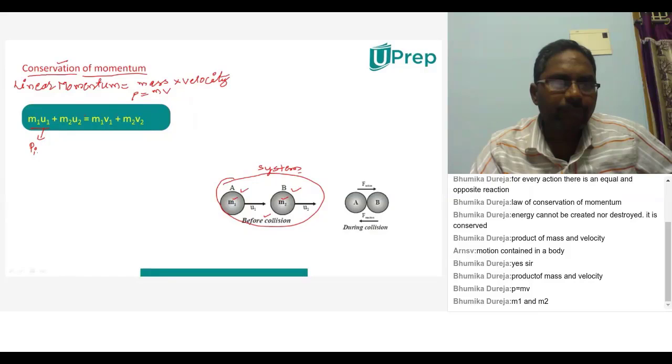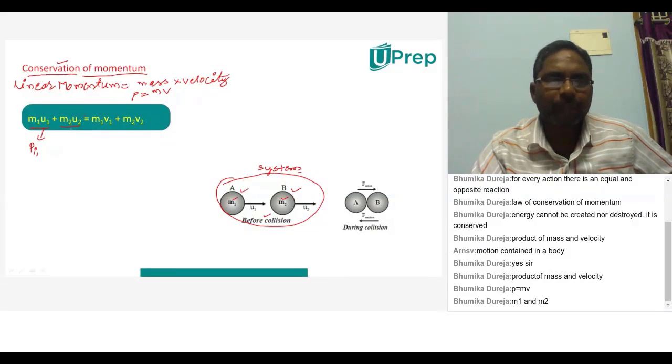So I am writing it as PI1, initial momentum of a first body, M1 U1. And what is M2 U2 then? Arnav, what will be M2 U2? Initial momentum of second body. Very good. Initial momentum of a second body. I am writing initial with an I to recognize whether it is first body or second body. So PI1 is the initial momentum of a first body. PI2 means initial momentum of a second body.